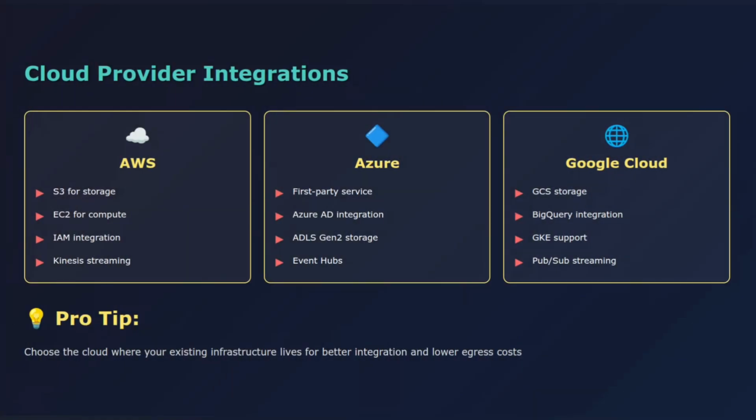Databricks runs on all 3 major cloud providers, and the integration is deep. On AWS, it integrates with S3, EC2, IAM, and other AWS services. On Azure, there's a special offering called Azure Databricks that's a first-party service. On Google Cloud, it connects with BigQuery, GCS, and Kubernetes Engine. The core Databricks experience is the same across clouds, but there are some cloud-specific features. Choose based on where your other infrastructure lives.